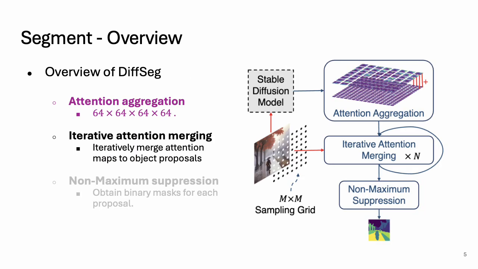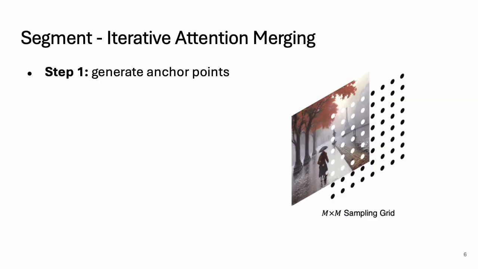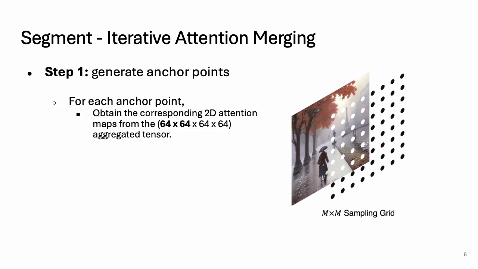The second component is iterative merging. To start the merging process, we first sample some anchor points. DiffSeg constructs an m by m sampling grid, and each point in the grid corresponds to an anchor point. We obtain the two-dimensional attention maps at those anchor points by indexing into the first two dimensions of the aggregated attention tensor. The sampled attention maps form a list of anchor attention maps, and this gives us m squared attention maps, serving as our anchors.